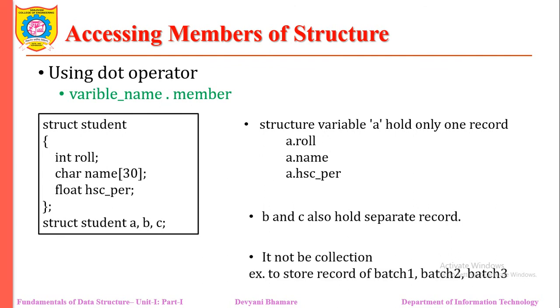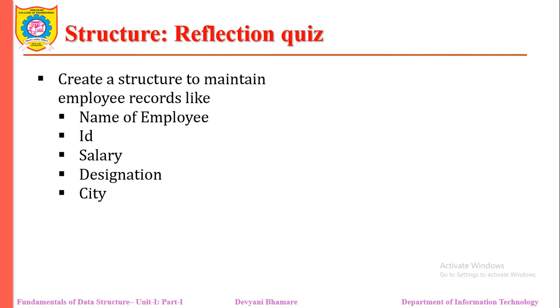But if you have observed, it is not a collection, meaning we cannot maintain the records of my complete batch of 20 students, another batch of the next 30 students and so on. Here we maintain only 3 students' information: A, one student, B, another, C, the third student. So can you solve this example? I expect you to kindly pause the video and try to solve it.